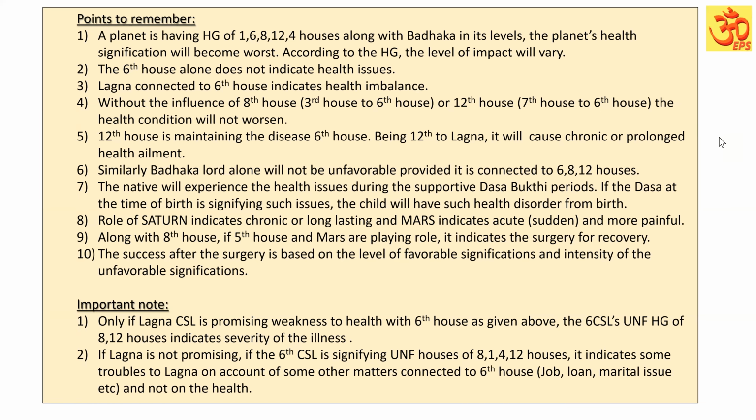So we have studied how to study the destiny of the health. Now we have to know some points to remember. What are the points we have to remember while studying the destiny and health prospects? If a planet has 1, 6, 8, 12 house grouping along with the Badhaga and its levels, that is star lord and sublord levels, the planet's health condition signification becomes worst. According to the house grouping, the level of impact will vary.